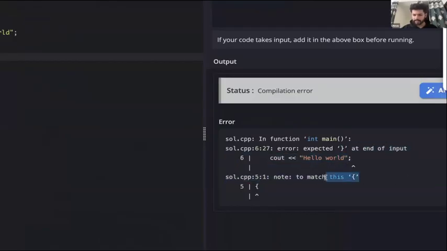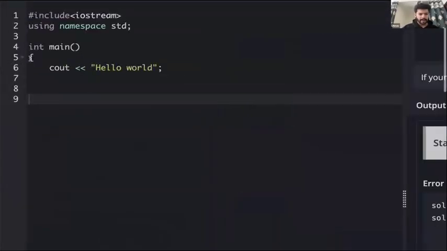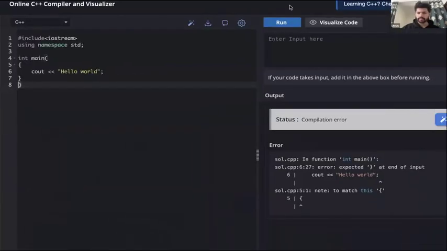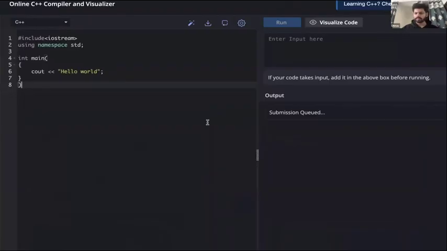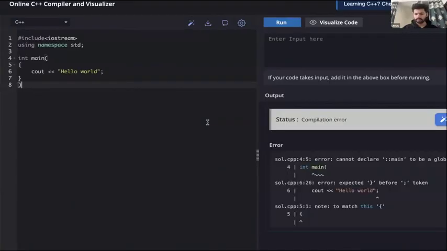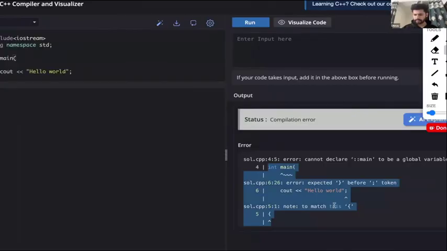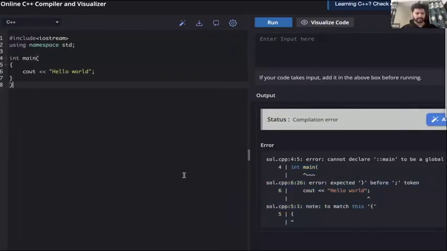So always remember, any bracket will always exist in a pair. If a bracket is opening, it must get closed also. Similarly, here also we have a bracket. Can I end the main's bracket here at this point? Will our code work now? Again, this will not work. It again throws some error.